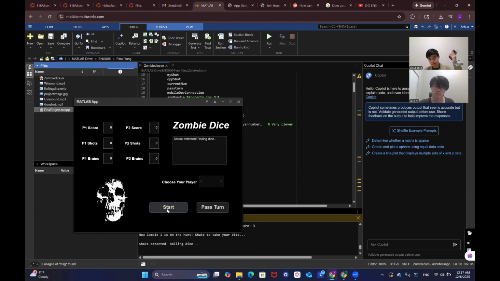I'm rolling my dice. It has a really crisp sound effect. So two brains, one shot. I want to roll again. Two brains, one shot. I want to roll again. Five brains. That is very good. So I will let the turn naturally pass. And at the end of the turn, the 5 points are updated into the pool. Now priority goes to Yang.